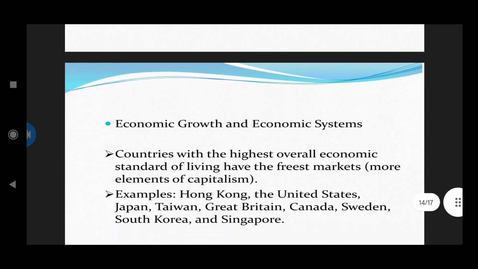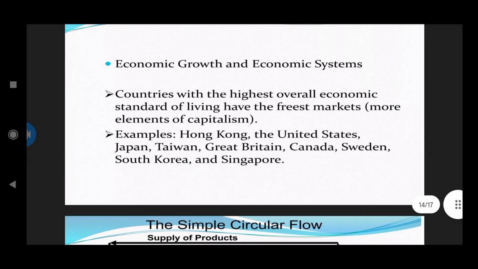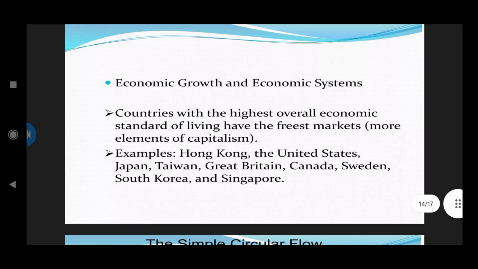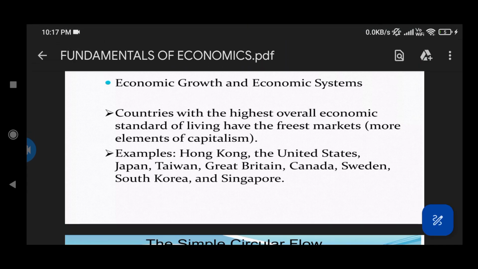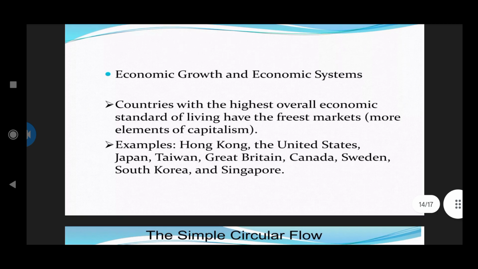Next, economic growth and economic systems. Countries with the highest overall economic standards of living have free markets, with more elements of capitalism. Examples: Hong Kong, the United States, Japan, Taiwan, Great Britain, Canada, Sweden, South Korea, and Singapore.